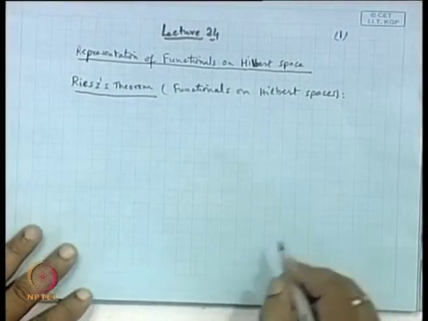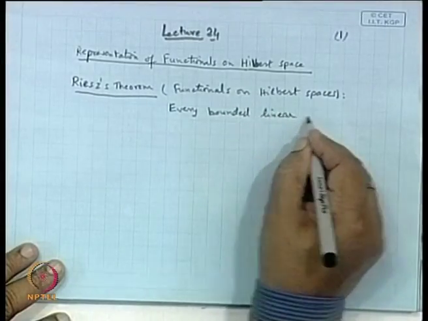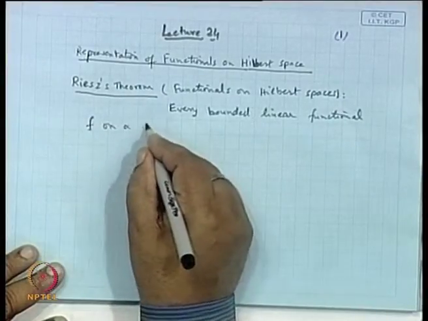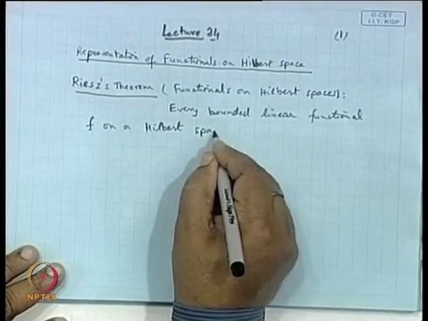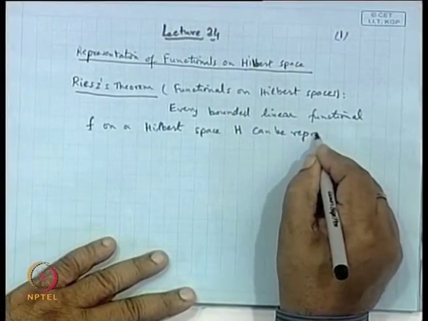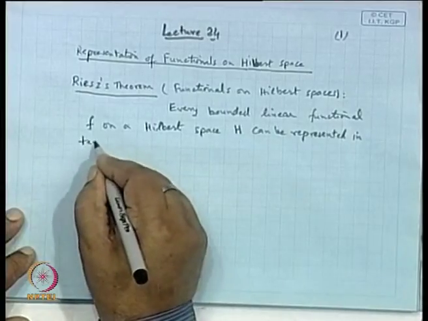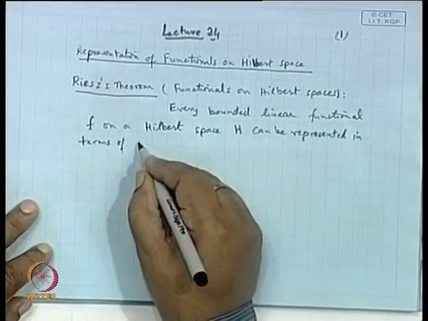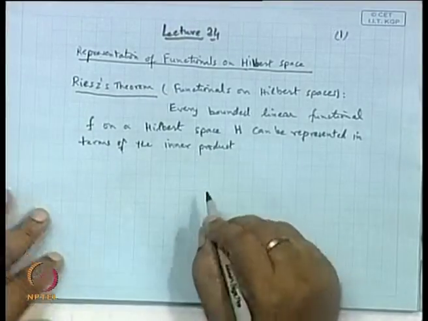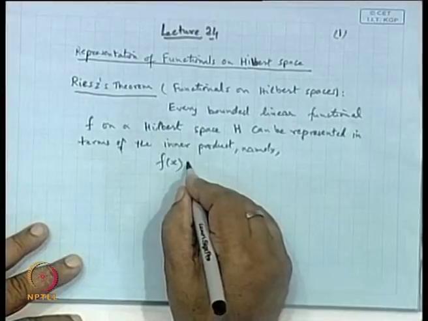What this result says: every bounded linear functional f on a Hilbert space H can be represented in terms of the inner product, namely f(x) = <x, z>, where f is a bounded linear functional and x is a point in the Hilbert space.